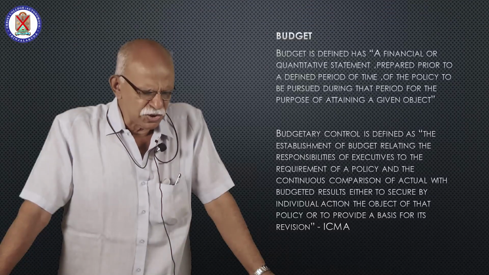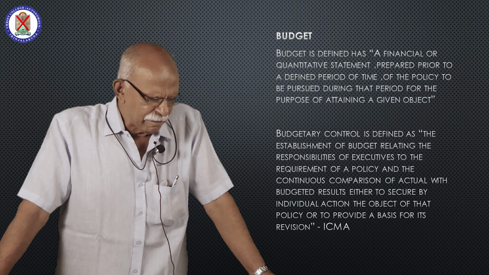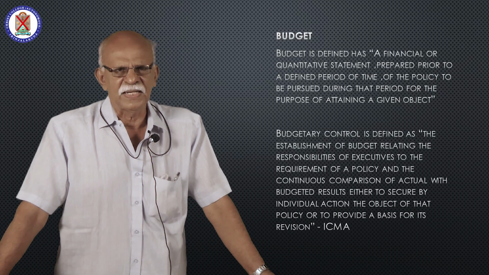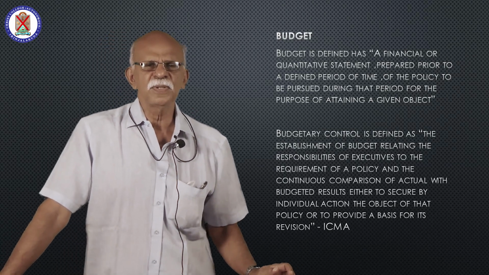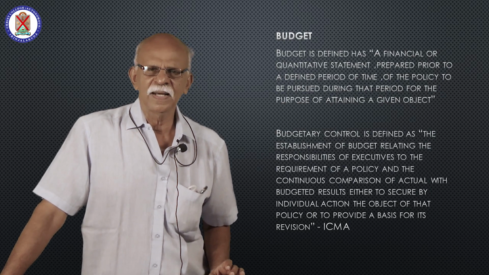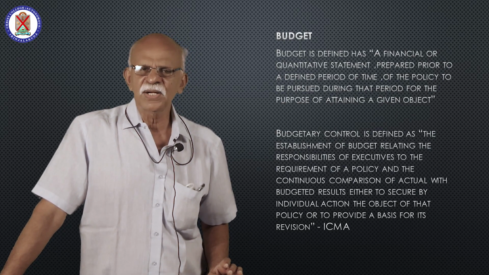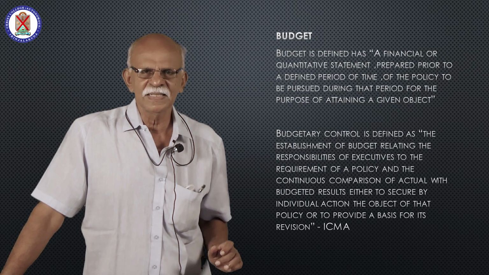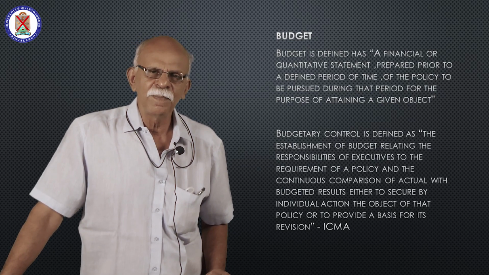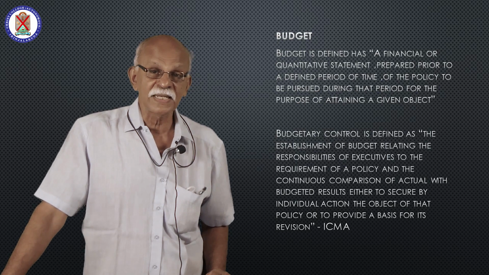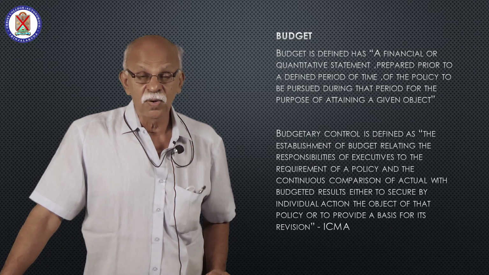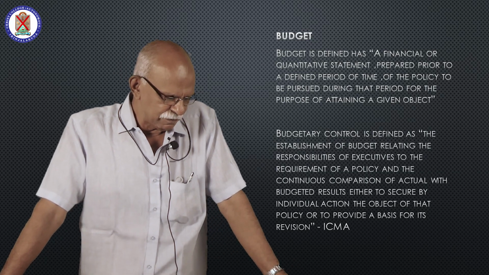There are different techniques for controlling the cost. Or cost control can be achieved through various techniques. The most important ones of them are budgetary control and standard costing. These are different chapters, but these are two techniques used for attaining cost control.